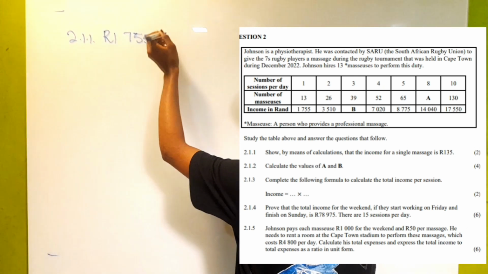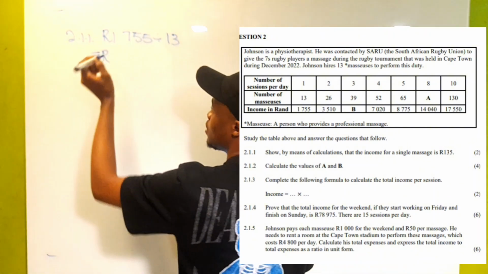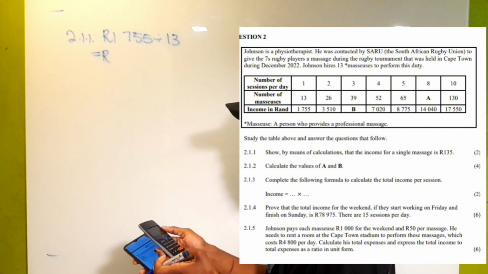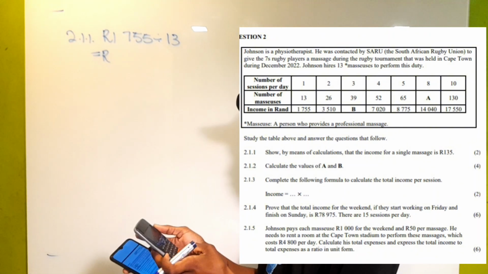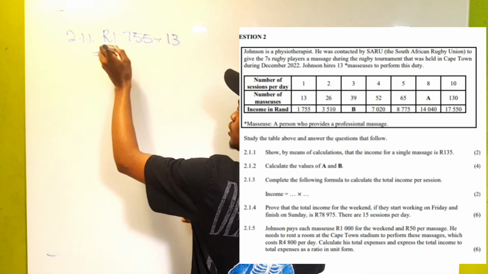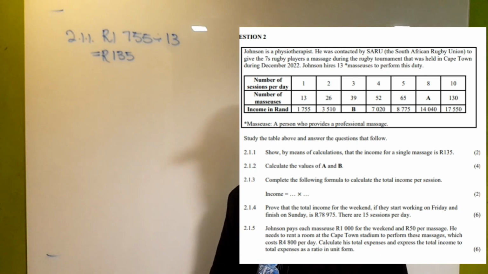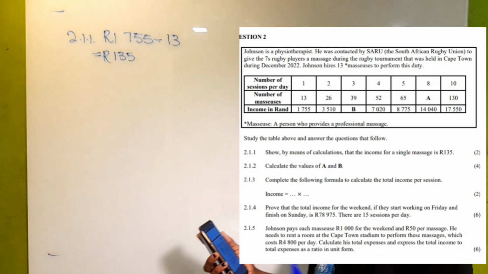So 1,755 divided by 13 gives us 135 rands, which does prove that each massage costs 135 rands.